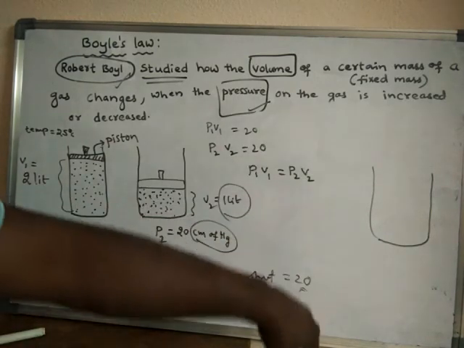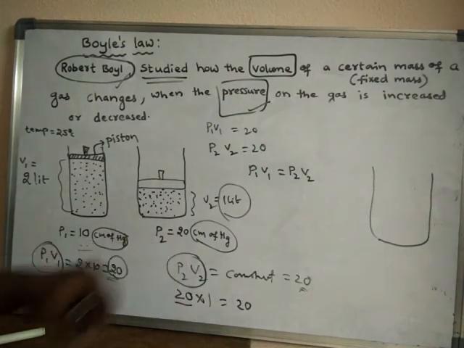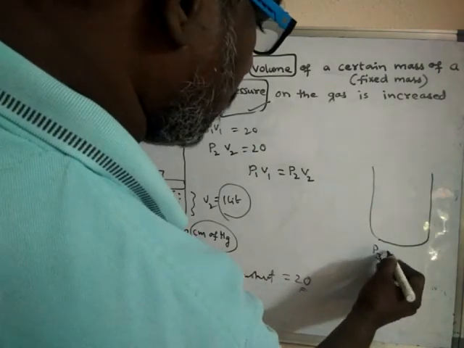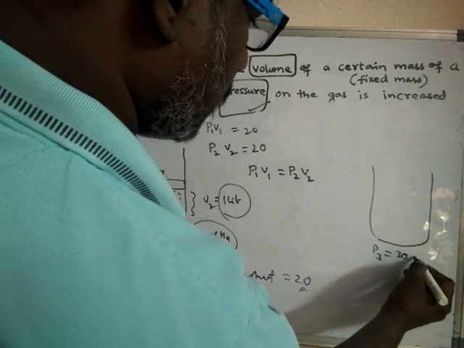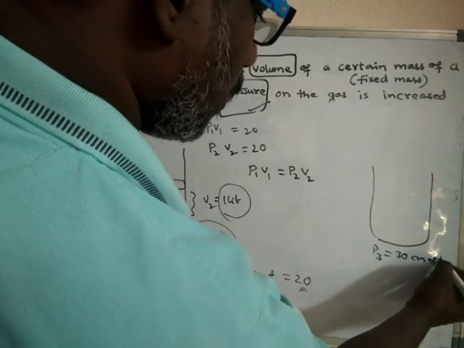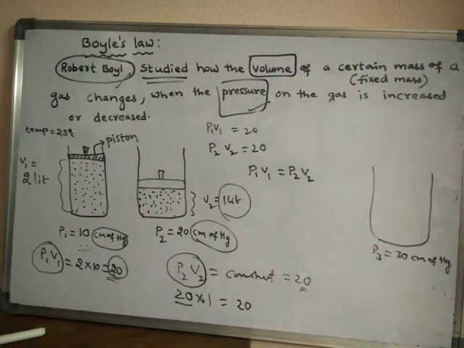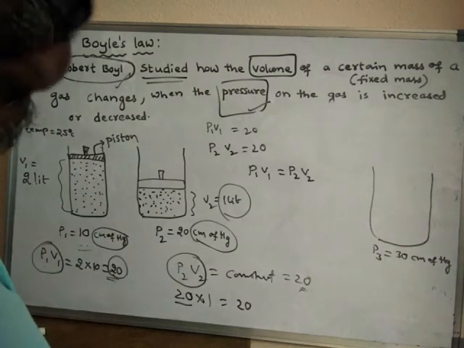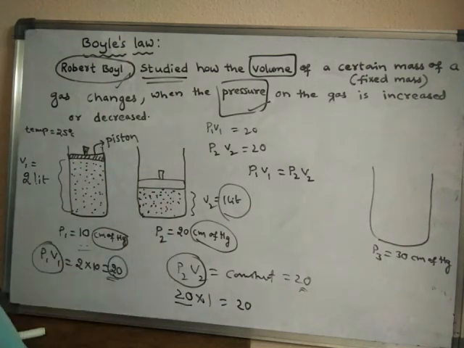Suppose the pressure is tripled, that means 30 centimeters of mercury. If the pressure is tripled, then what should the volume be? The volume should become 1/3. So here pressure initially was 10, now it is 30. That means pressure is made 3 times, then volume should become 1/3.